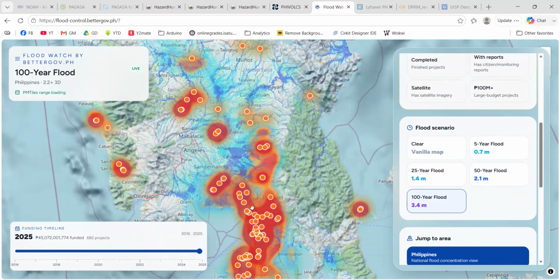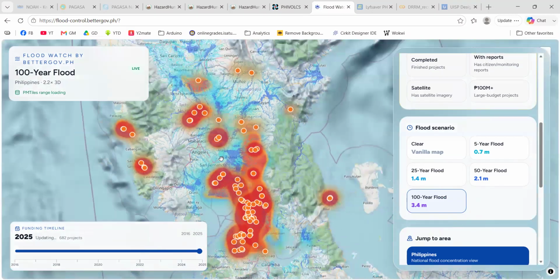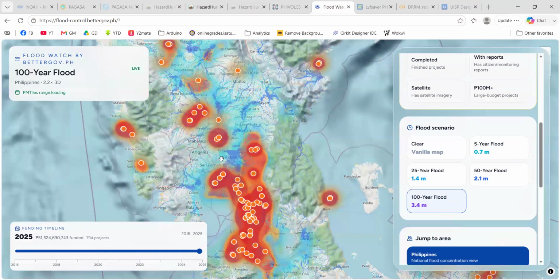Okay, so that's why you have to be aware of the different projects that are in place that are supposedly serving the communities. Okay, and it only shows what will happen if the ongoing corruption and other anomalies in these flood control projects will continue.